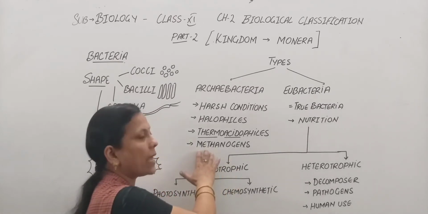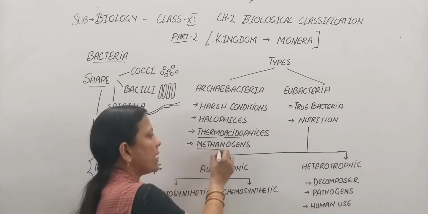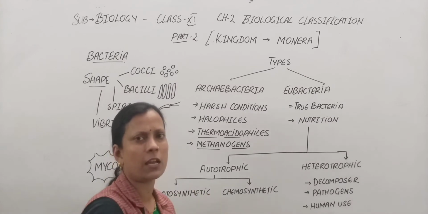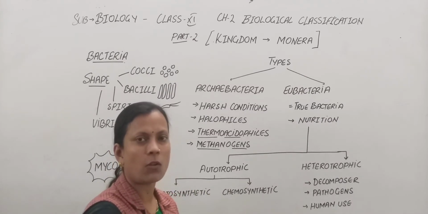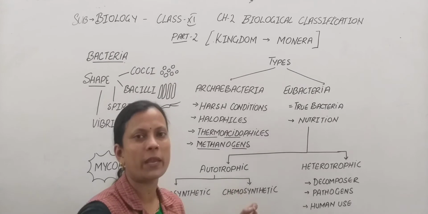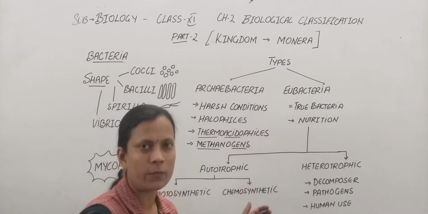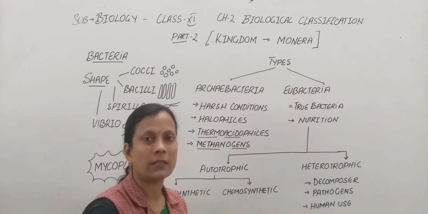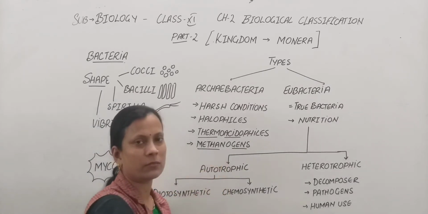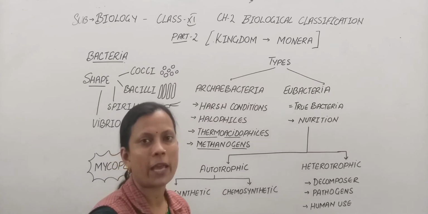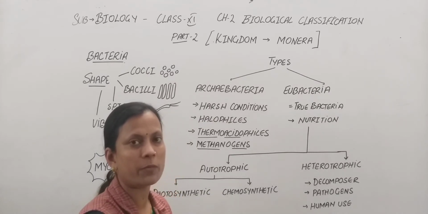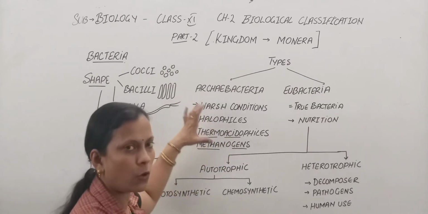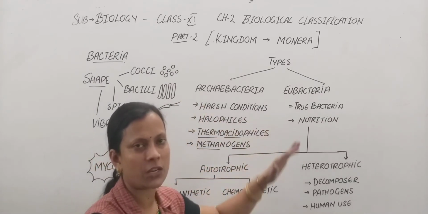The next are the methanogens. As the name indicates, methanogens produce methane. These bacteria are found in marshy areas, and also in the guts of ruminants like cow and buffalo. In their dung they produce methane, which is the main component of biogas. That is how biogas is obtained from dung, because of the presence of such bacteria. So we see archaebacteria is a group of bacteria that can survive in very harsh conditions.